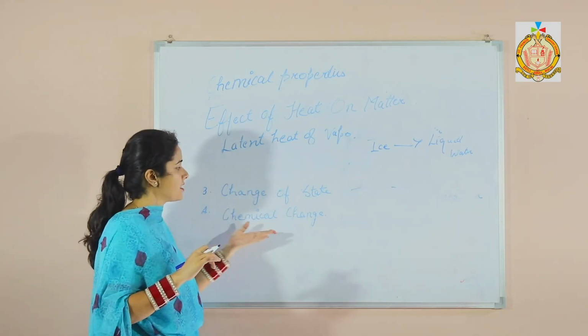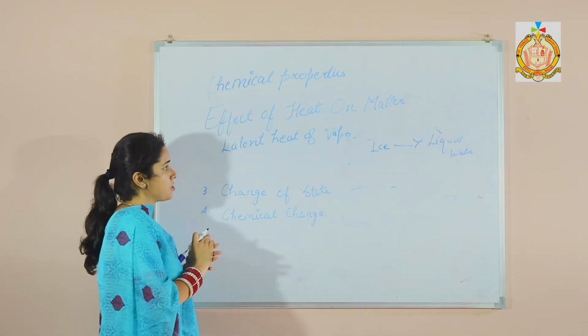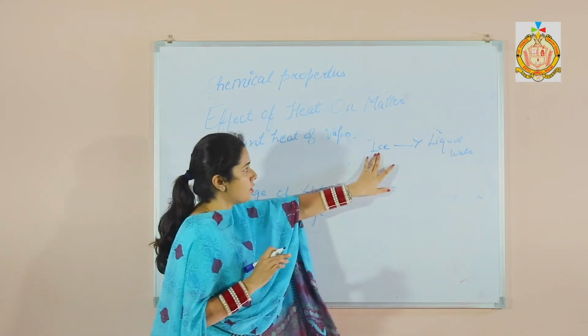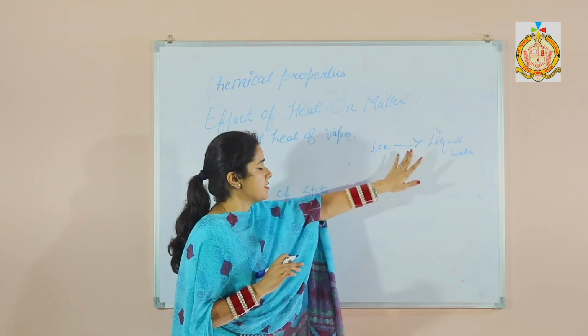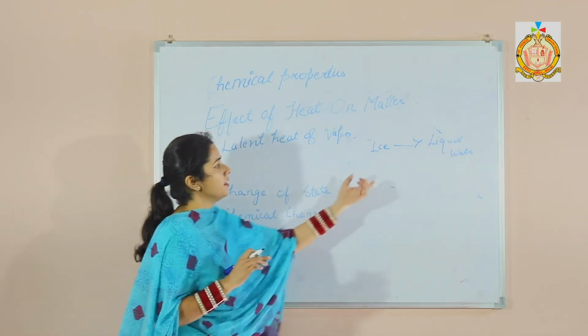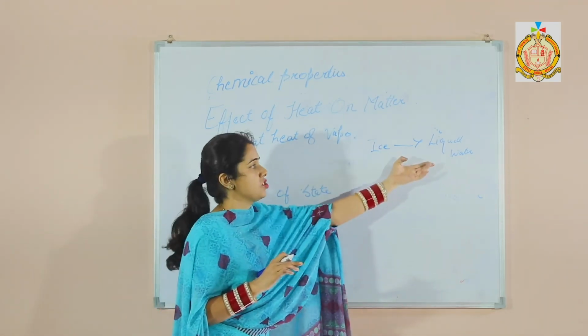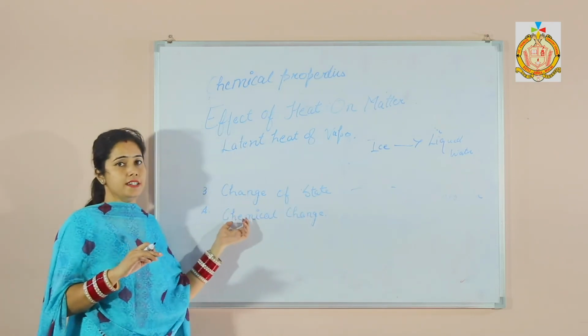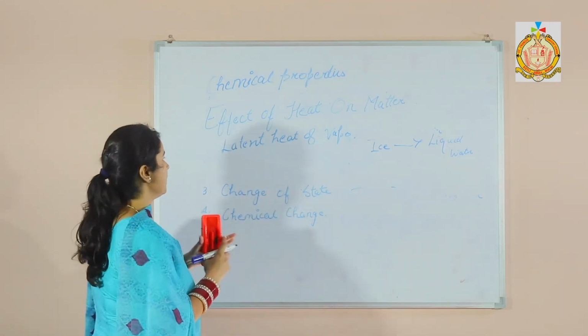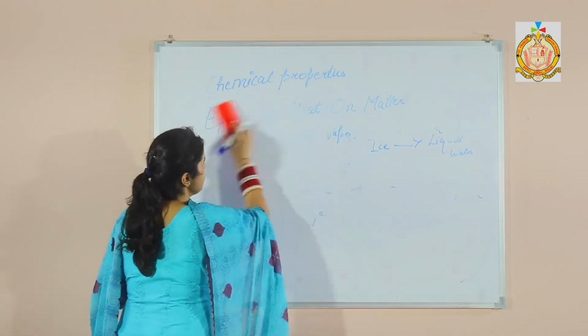The last one is the chemical change. Chemical change means when one state changes into another state, they undergo irreversible changes, and these are known as the chemical change.